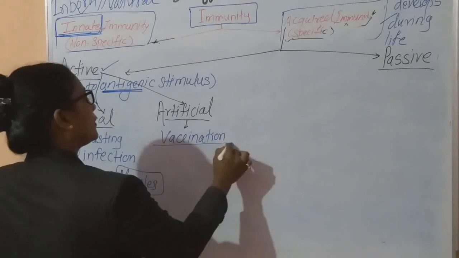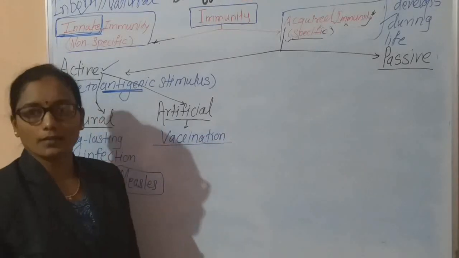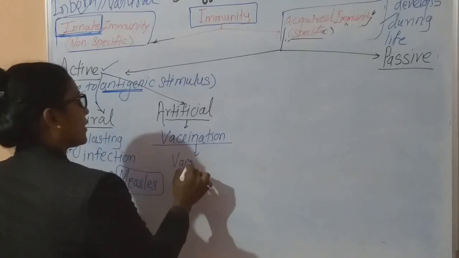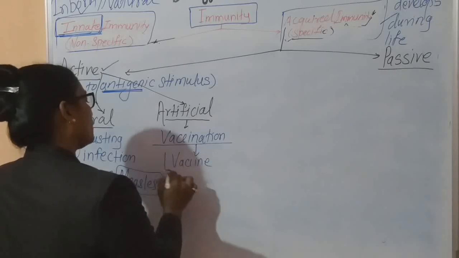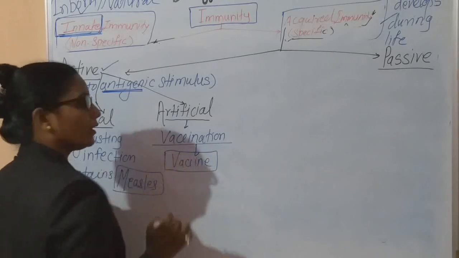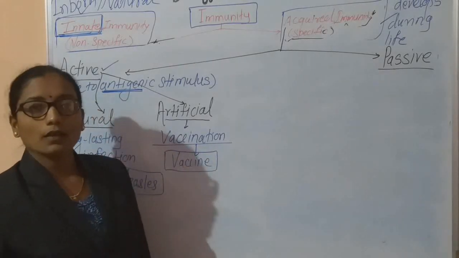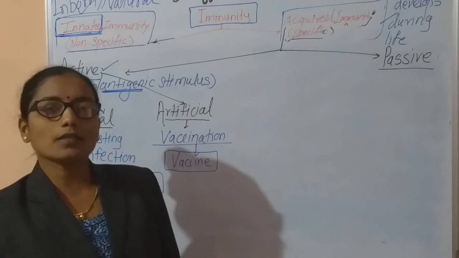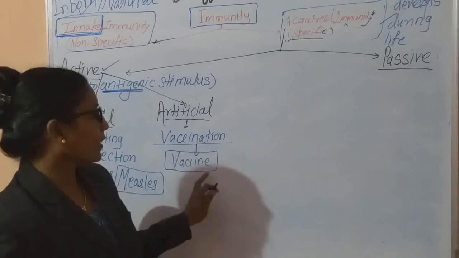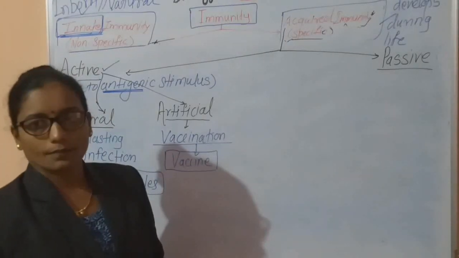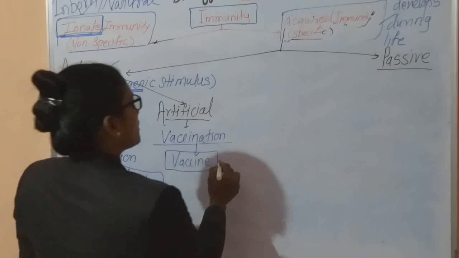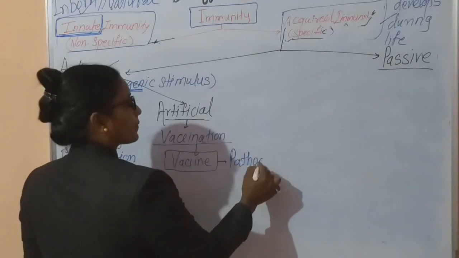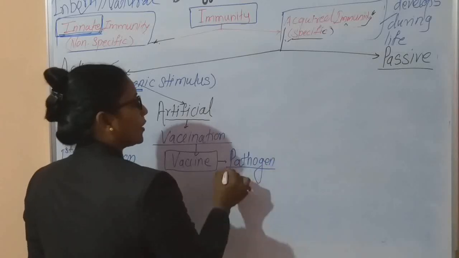This artificial immunity is developed due to vaccination. Now, what is meant by vaccine? It is a very important point that during the COVID-19 infections, the vaccine had still not been developed. What is this vaccine? This vaccine is not a medicine. A vaccine is actually a pathogenic preparation against a particular disease.